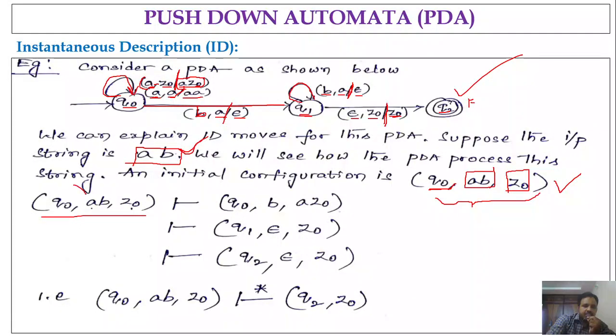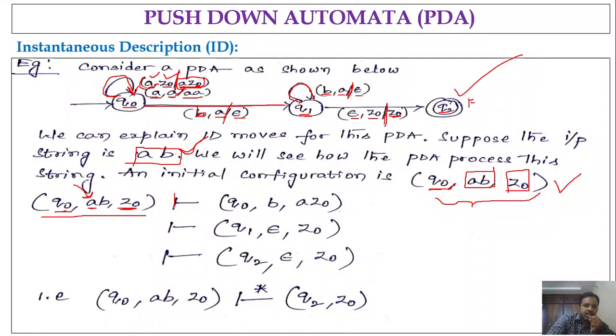So what is the first input we have to process? A. So Q naught on A on Z naught. That means processing A Z naught from Q naught, where are you going? By seeing this transition diagram, you can find that Q naught on A and Z naught, you will be in the same state Q naught, and the stack content will be A Z naught, right?